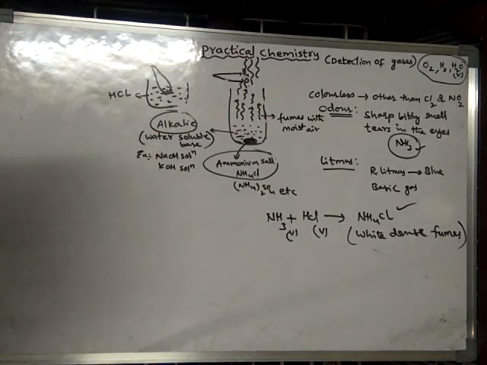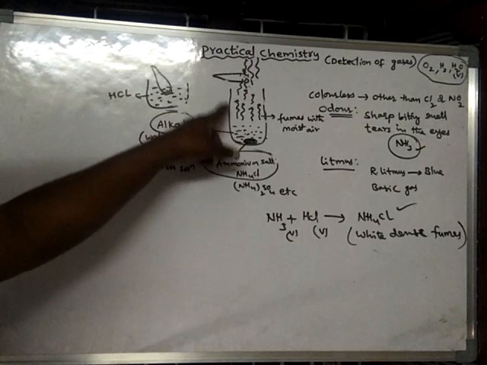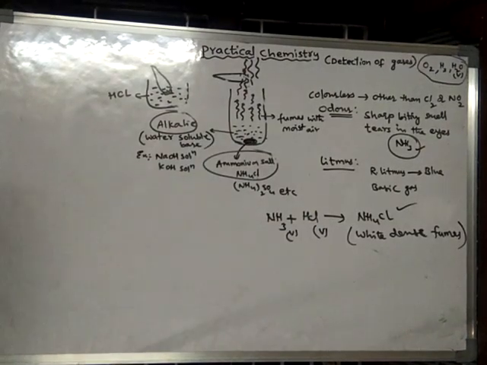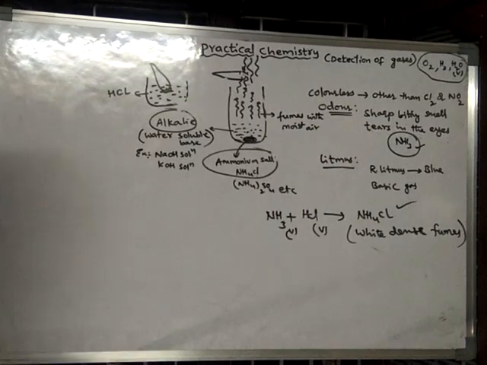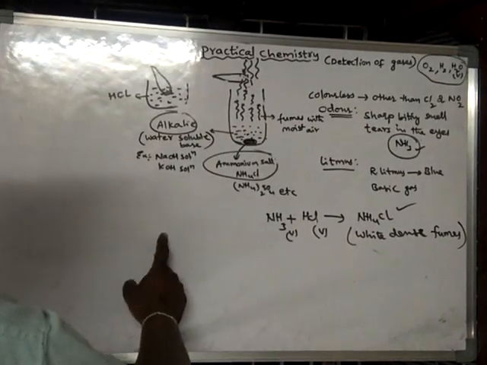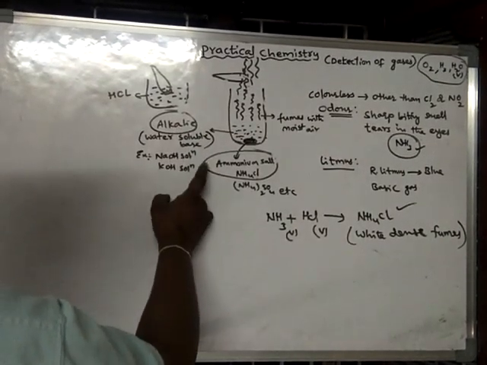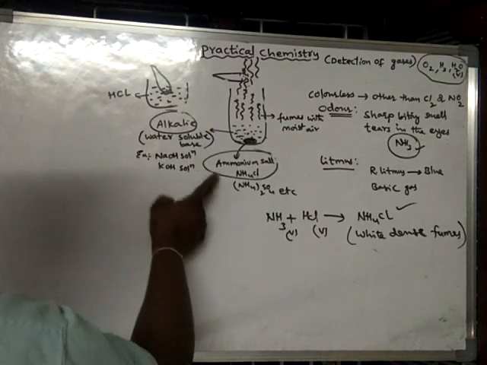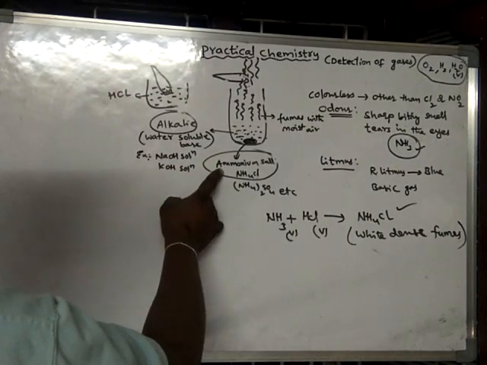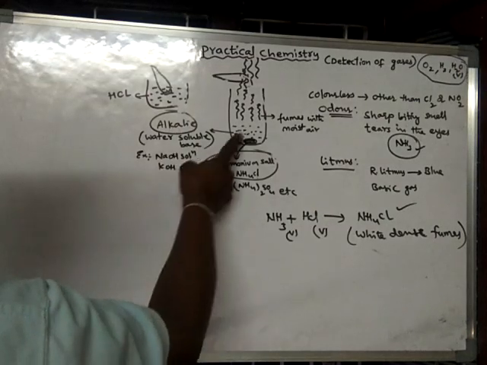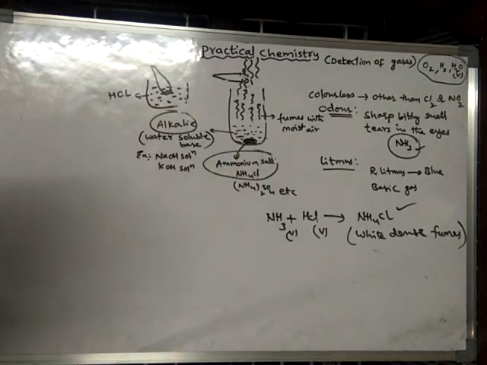So from this it is understood that the gas is ammonia gas. Right. So in this way ammonia gas can be obtained by making these two substances react with each other. That means ammonium salts, when reacted with alkalis, liberate ammonia gas.